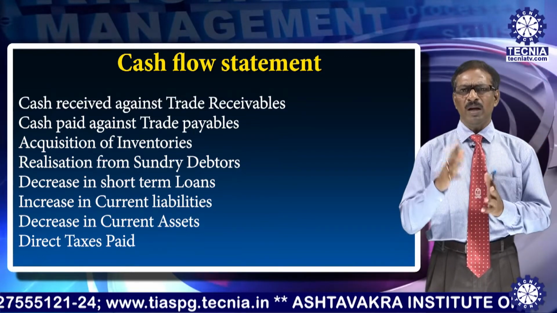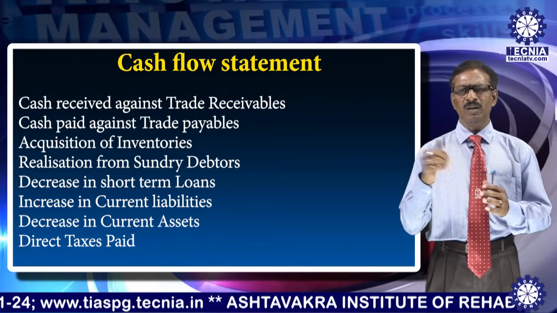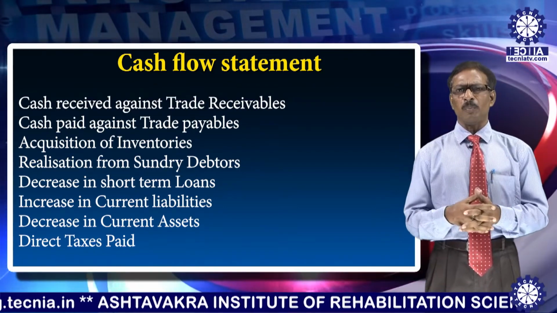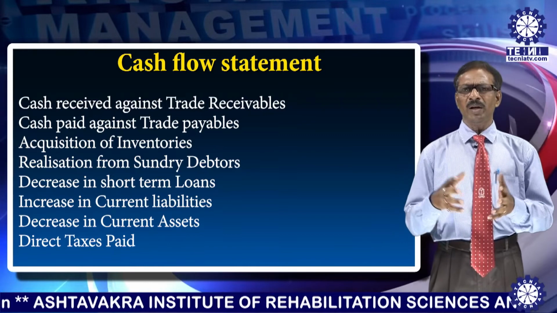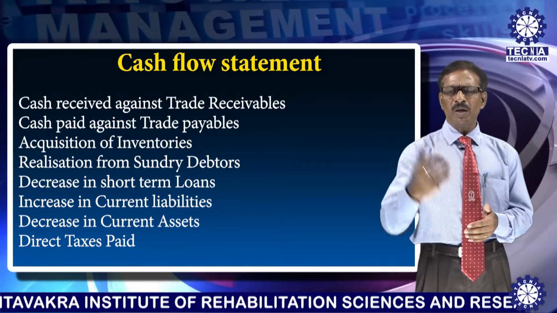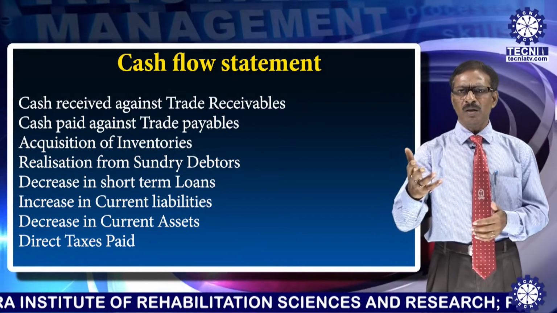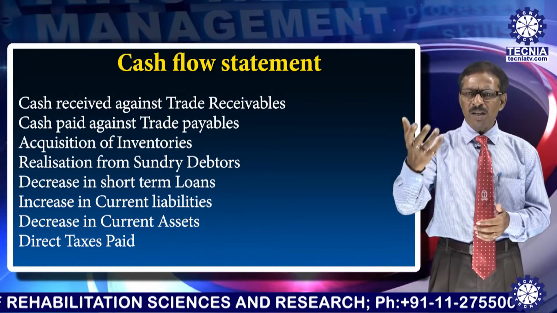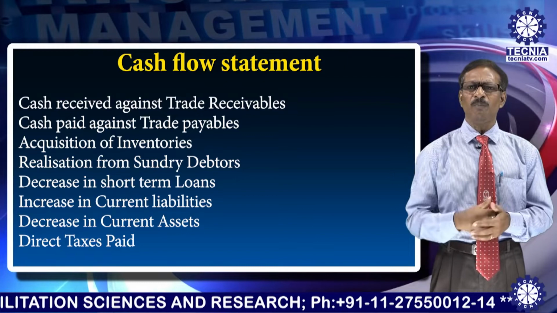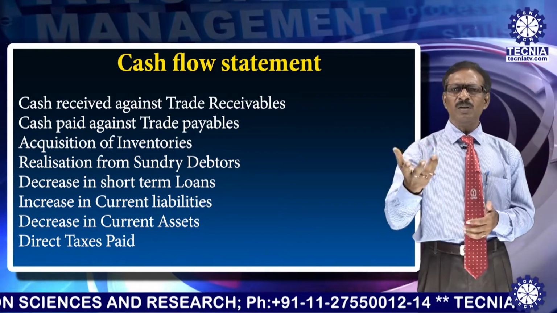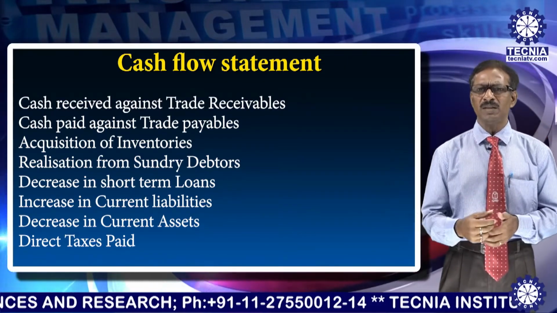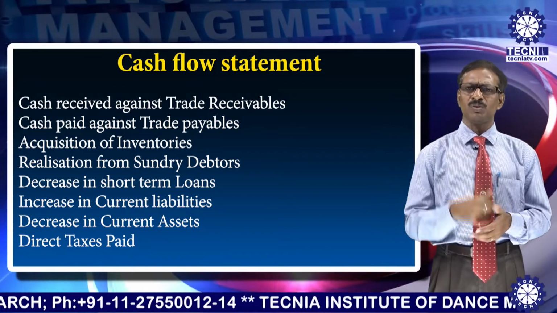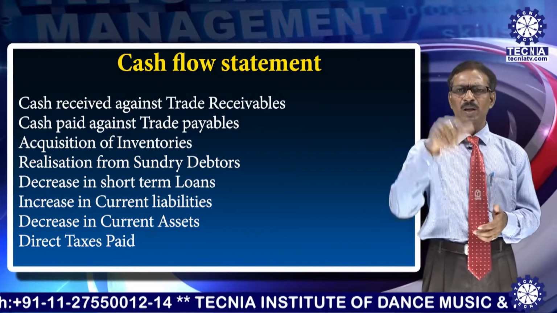Can you say whether it is operating, financing or investing? Yeah, it is actually the main activity, so it would come under operating activity because it is trade receivables. It means you sold goods on credit, you got the debtors, and by realizing debtors you got the money, or in that case you got the bill from them. So after the bill you get the cash by encashing receivables, or at the maturity time you get the cash from the receivables. So it is operating activity related to the main business.